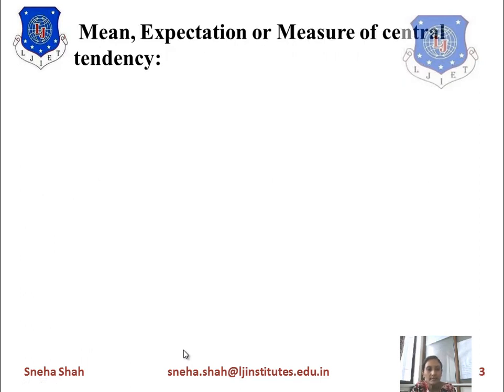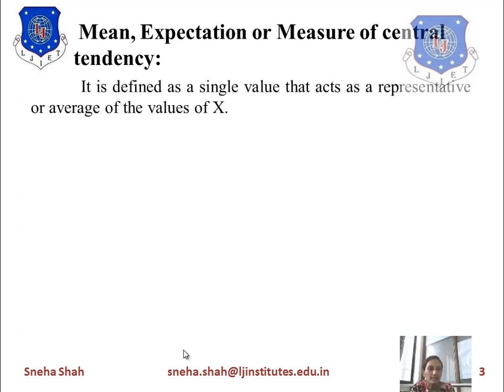Now the next topic is mean, expectation or measure of central tendency. What is the meaning of this? First of all, the mean value is also considered the average value.